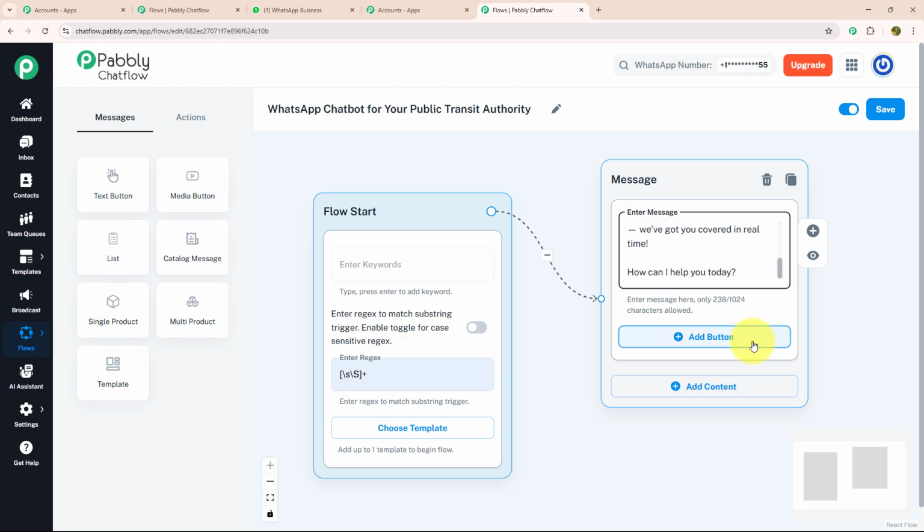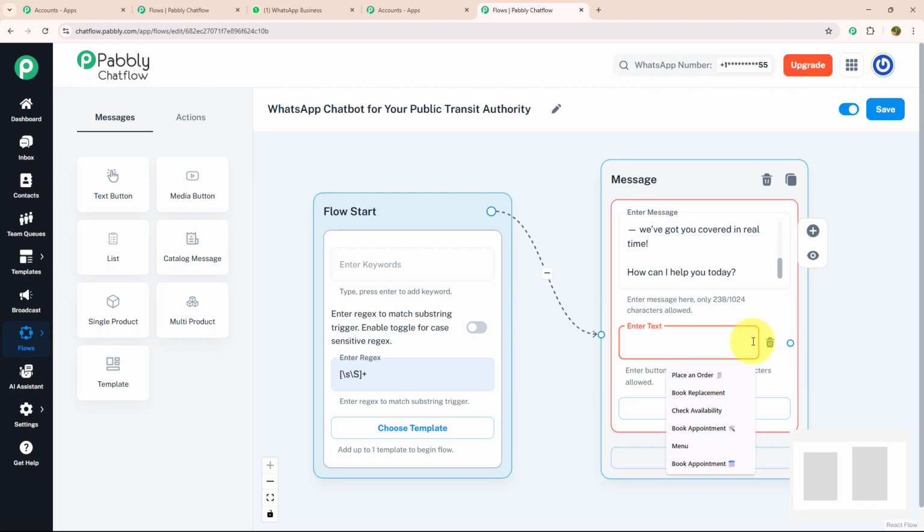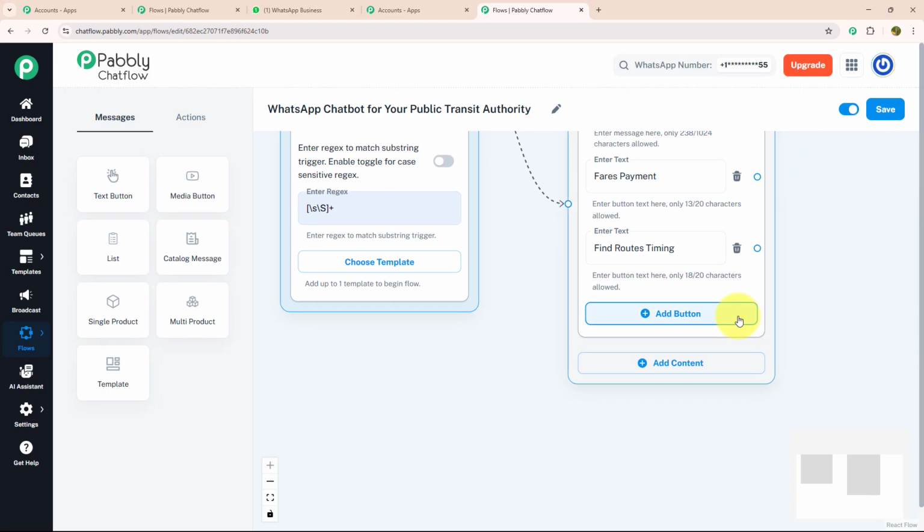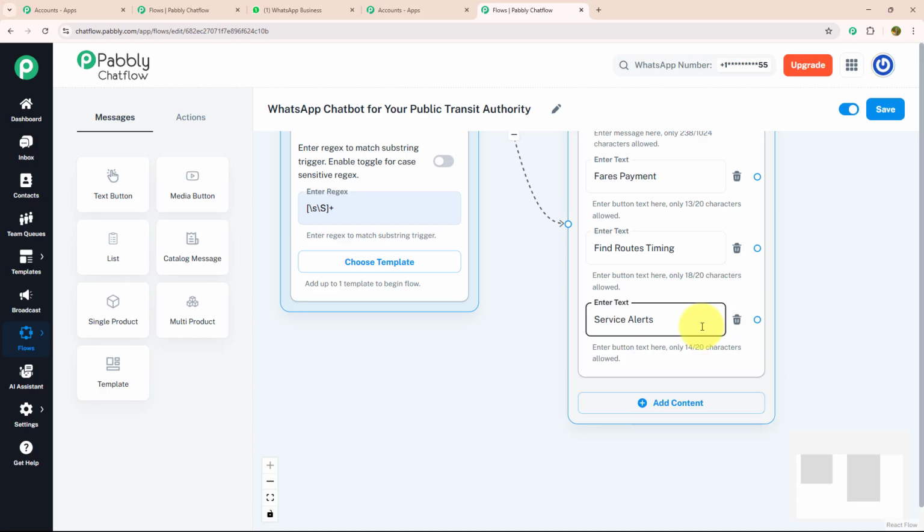And with this welcome message, I will add action buttons. To add an action button, you need to click on the add button option and enter your text. As I have entered fare and payment, for my next action button, again I'm going to click on the add button option and enter find route and timing. And for our third action button, I will enter service alert.